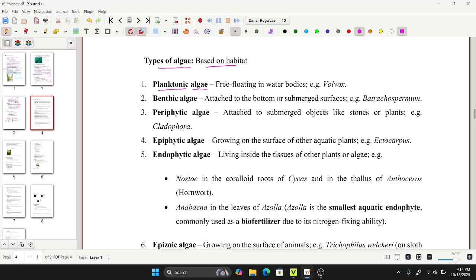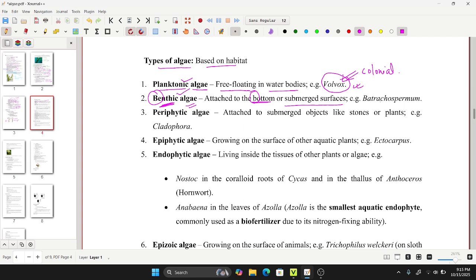Let's start with the planktonic algae. Planktonic means they are free floating in water bodies. A common example is Volvox. When you hear this word, you are familiar that it is a colonial algae, found in colony. Second one is the benthic algae. Benthic means it is attached to the bottom. Benthic, B for bottom, bottom or submerged surfaces.